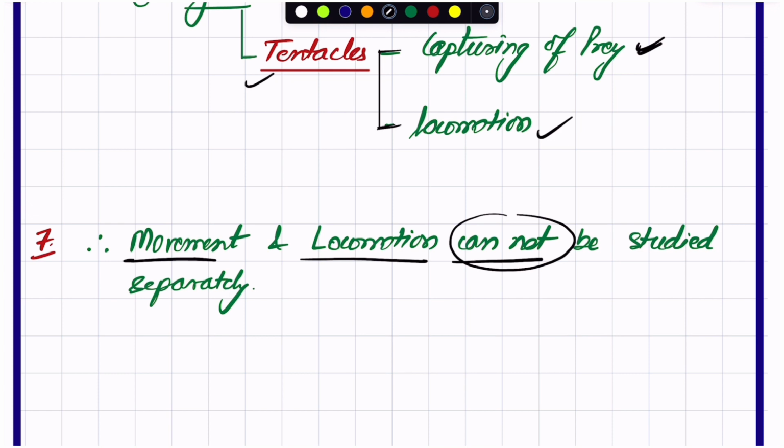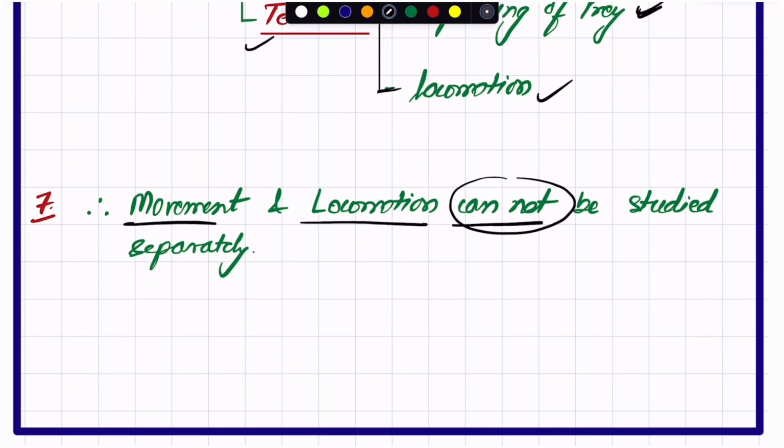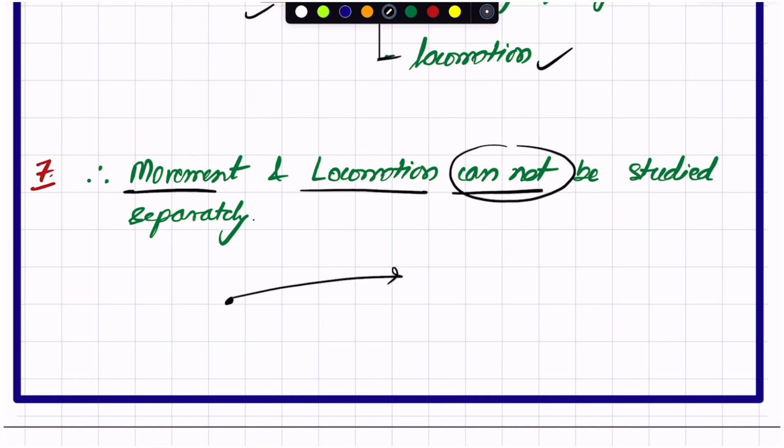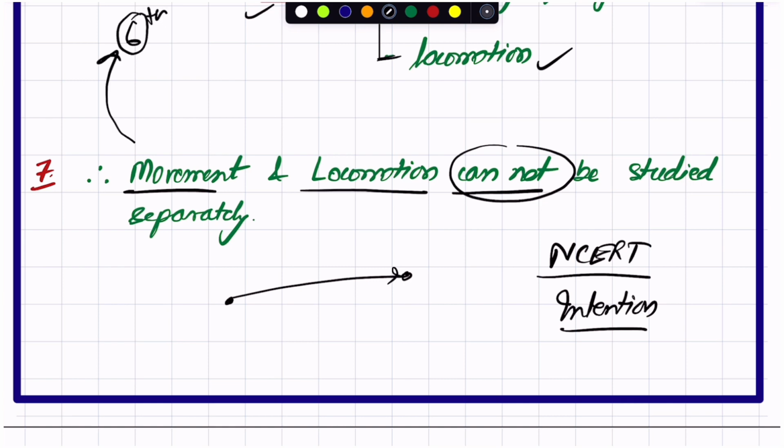We can study them separately, but when we discuss movement of the jaw, our place is not going to change from one place to another. So practically movement and locomotion can be studied separately, but we have to look into what NCERT intends to say with respect to the previous, 6th point.